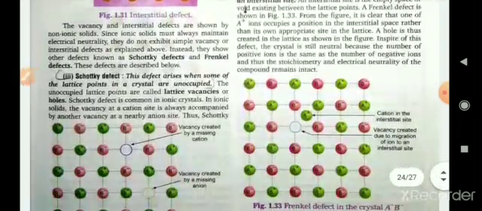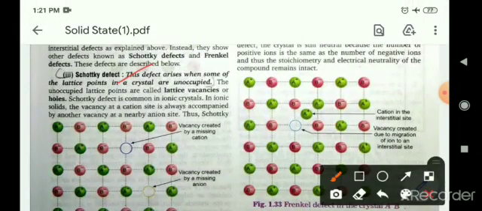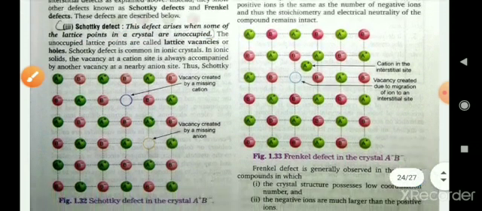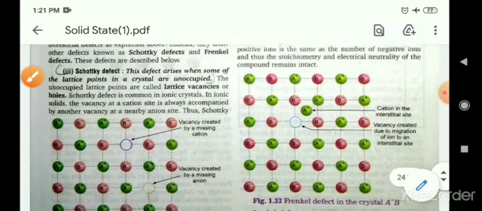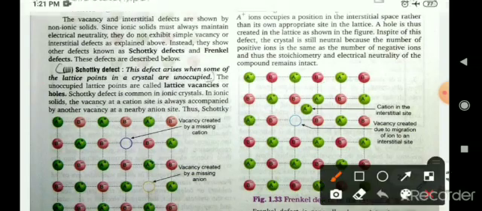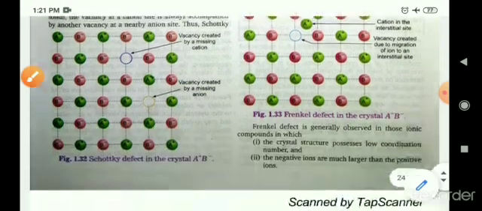Third one is Schottky defect. This defect arises when some of the lattice points in the crystal are unoccupied. If there is a crystal lattice and in this crystal lattice there are some vacant sites, vacant holes in the crystal system, then this type of defect is basically known as the Schottky defect.